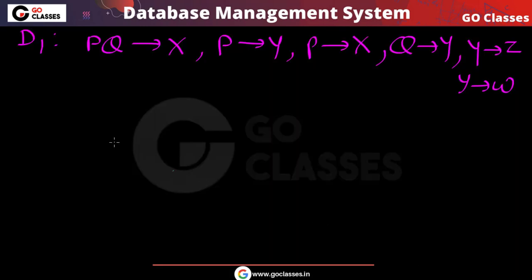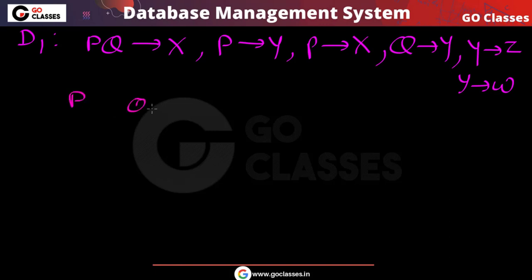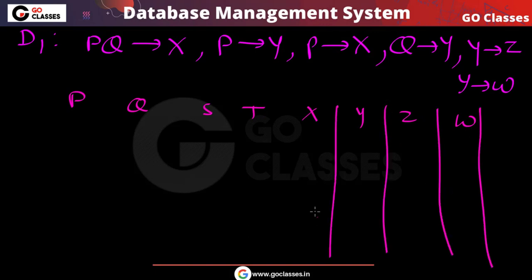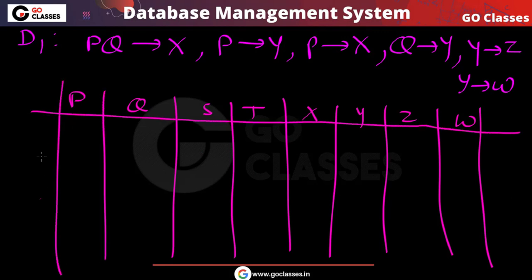So this is D1, and this is the set of functional dependencies that is given. Now let's apply the chase algorithm. The chase algorithm says that columns will be created for the attributes. We have attributes P, Q, S, T, X, Y, Z, W, so these are the columns. Columns correspond to the attributes, and the rows correspond to the sub relations.